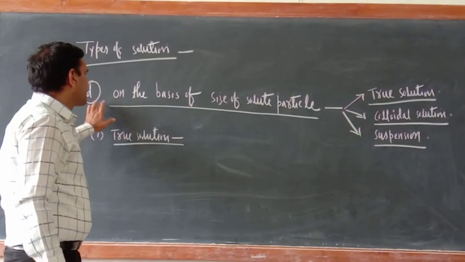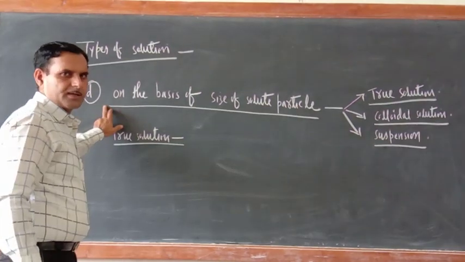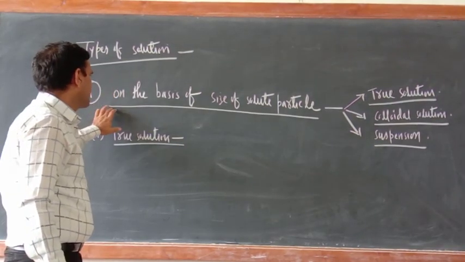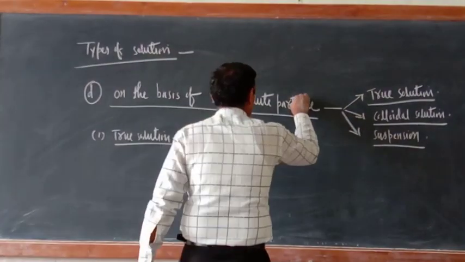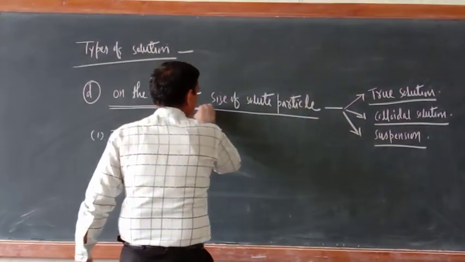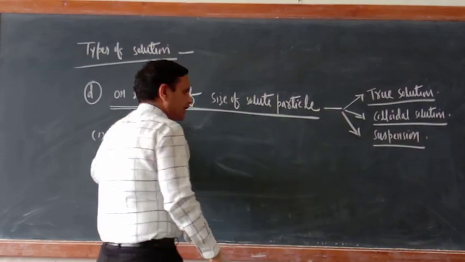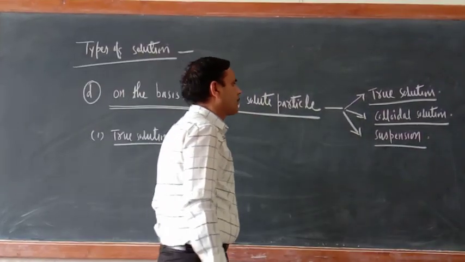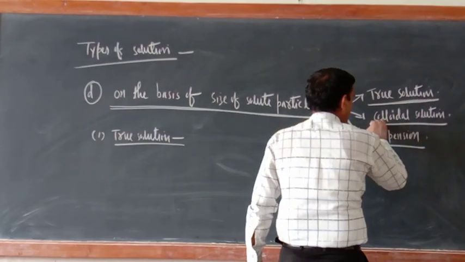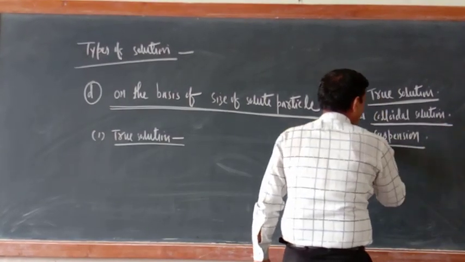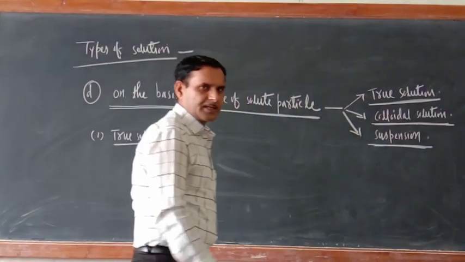So dear cadets, now the fourth basis for the classification of types of solution: on the basis of size of solute particle. On the basis of size of solute particle, there are three types of solution. The first one is true solution, the next one is colloidal solution, and the third one is suspension.